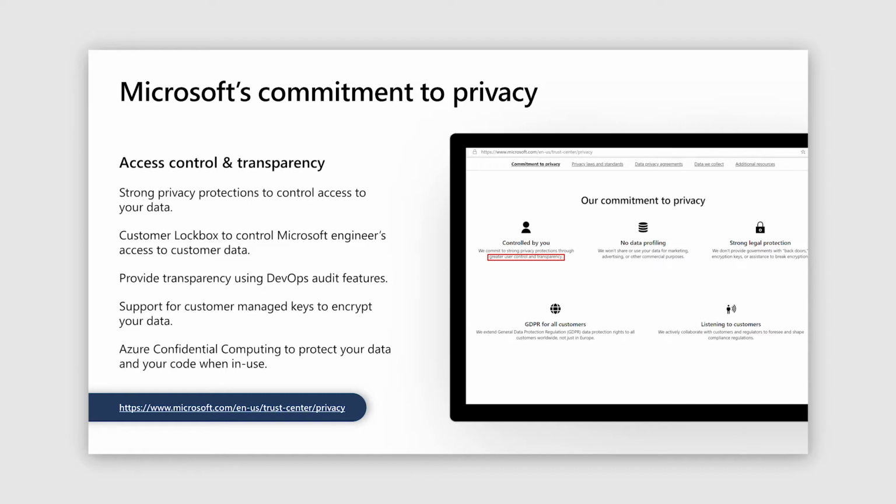There are also controls around encryption as well as confidential computing features that provide the capability where you could use encryption features to encrypt the data using customer managed keys, as well as use actual confidential computing features to protect your data when the data or your code is in use. We also have transparency features that are available, which are part of our DevOps audit features.